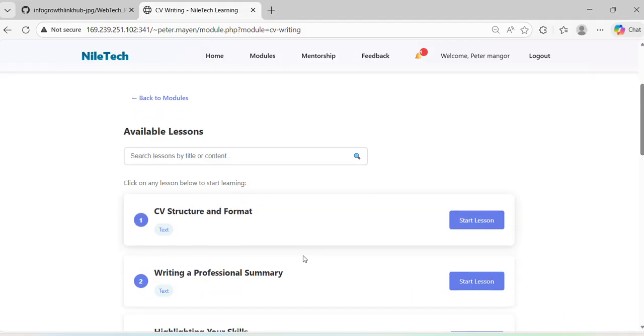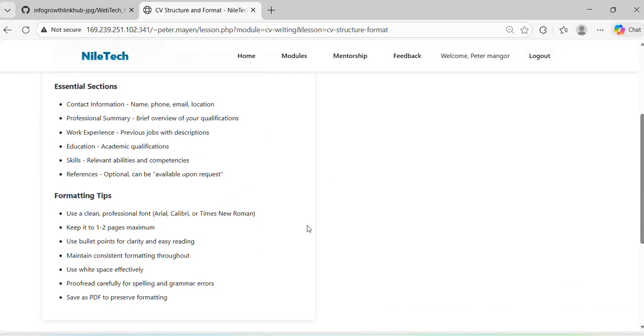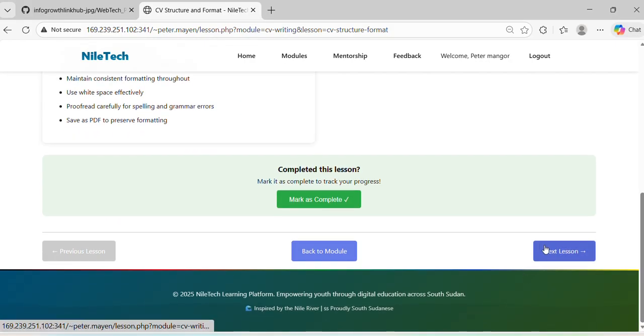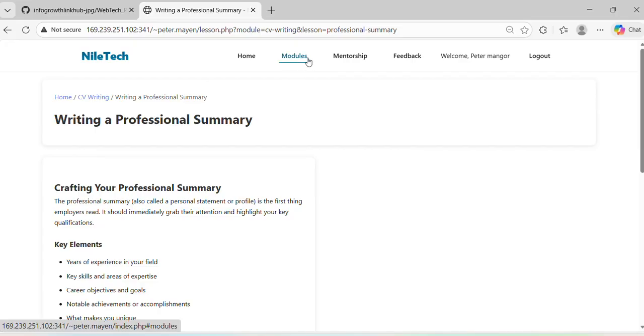You can come to the other modules, to the other courses. For CV writing, you don't have to take a quiz. You just go over it and learn. When you are done, you mark it as complete and move to the next lesson. Then you keep on learning like that.